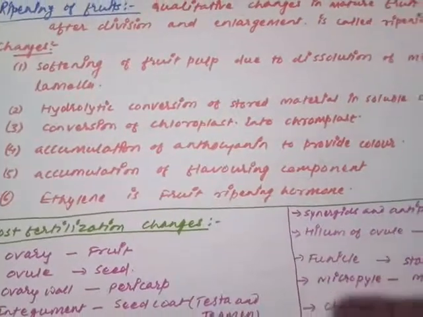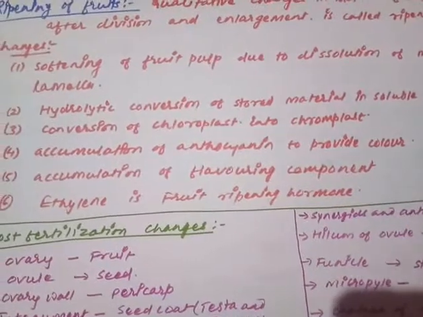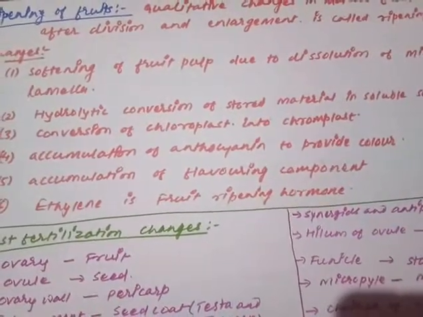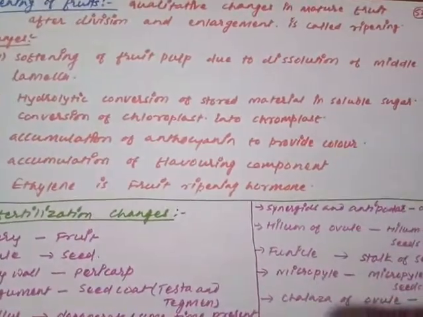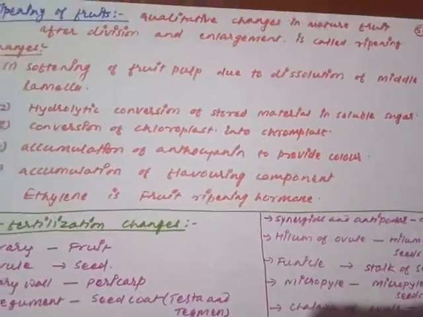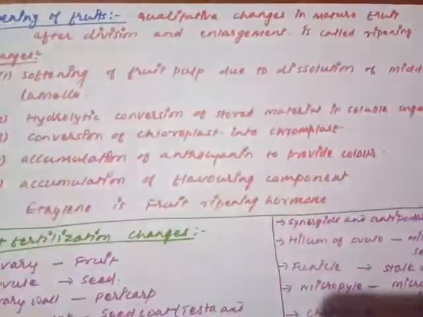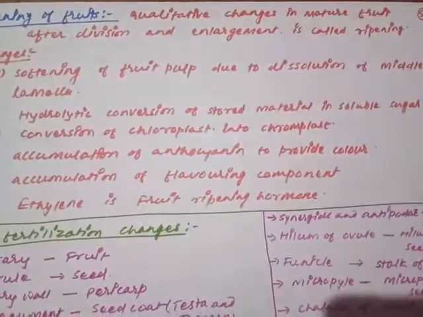The green color of the plant cell is because of the chloroplast. And you know very well, these plastids are interchangeable. So whenever ripening of fruit occurs, the qualitative changes also involve the conversion of chloroplast into chromoplast, and the leucoplast also converts into chromoplast.